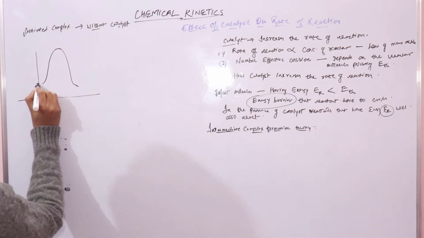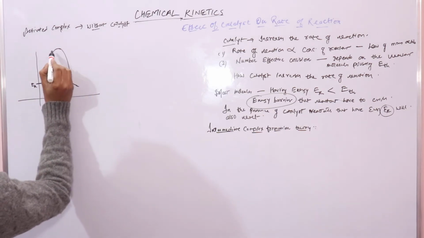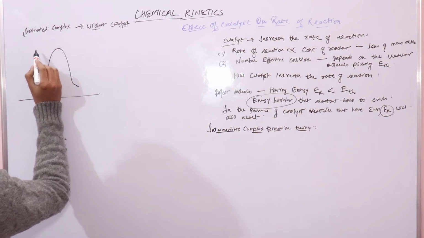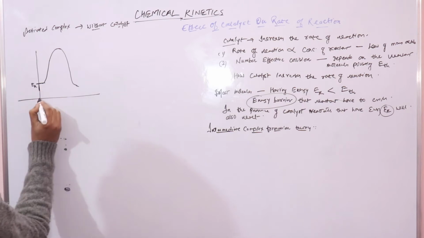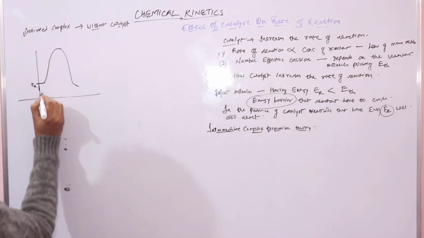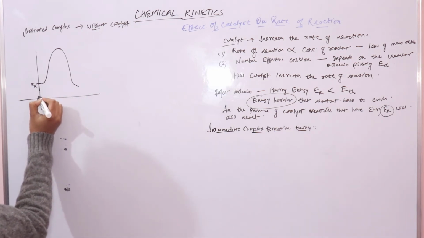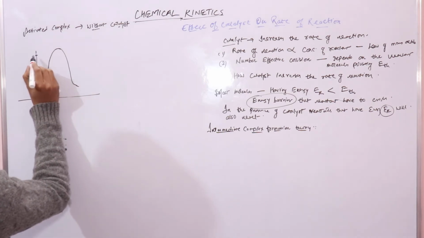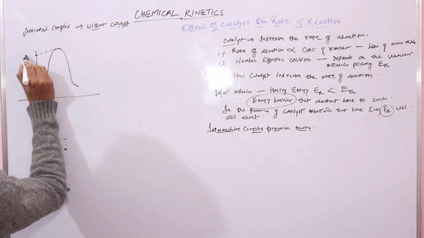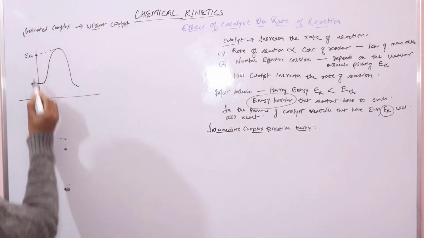So here, this was ER, energy of reactants, right? From here to here is the energy of reactants ER. And these reactants will not undergo chemical reaction until this point, which is your ETH. From here to here is your threshold energy.